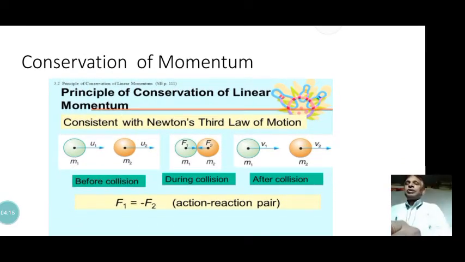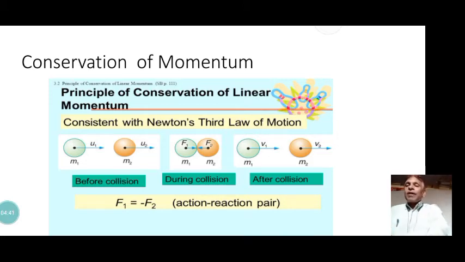The principle of conservation of linear momentum is based on Newton's third law of motion. It is consistent with Newton's third law of motion. As we know, when a body exerts a force on another body, that is an action force, and the second body also exerts a force on the first body, that is called reaction.